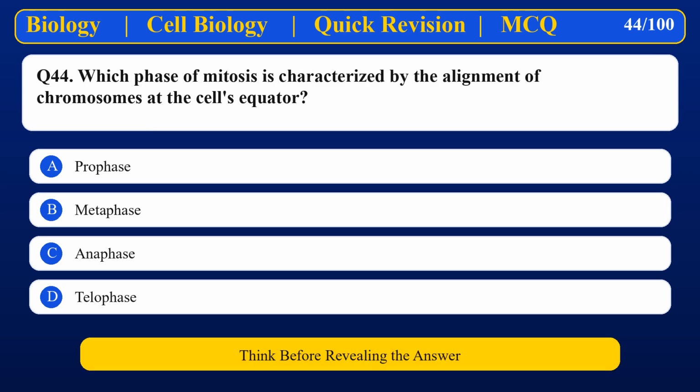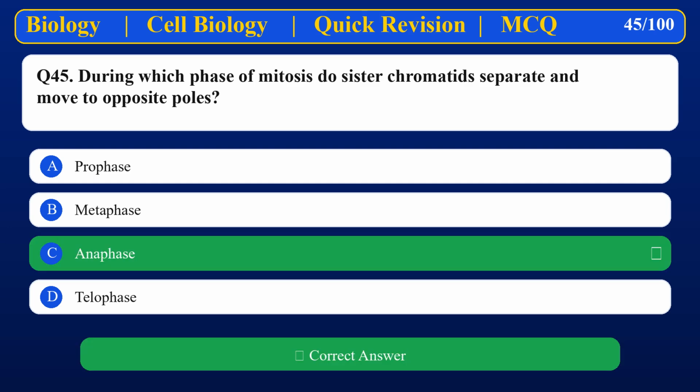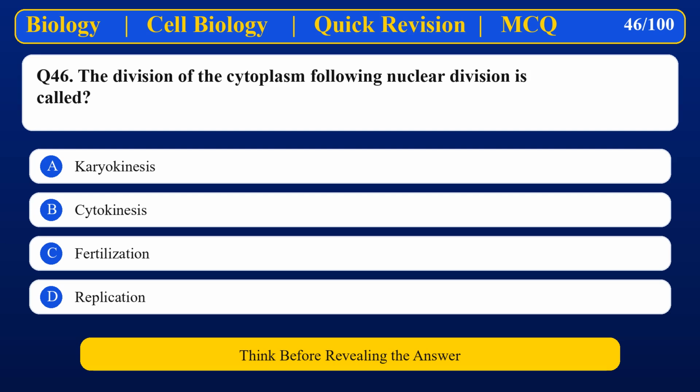Which phase of mitosis is characterized by the alignment of chromosomes at the cell's equator? Metaphase. During which phase of mitosis do sister chromatids separate and move to opposite poles? Anaphase. The division of the cytoplasm following nuclear division is called